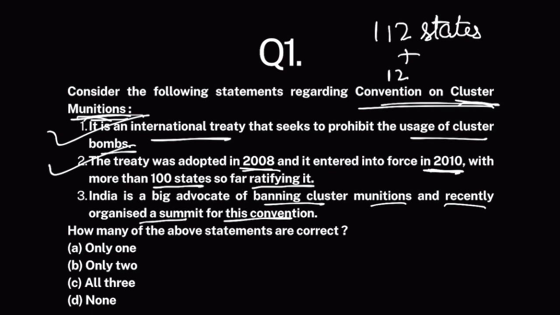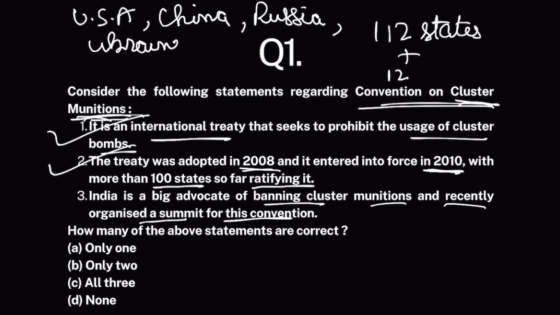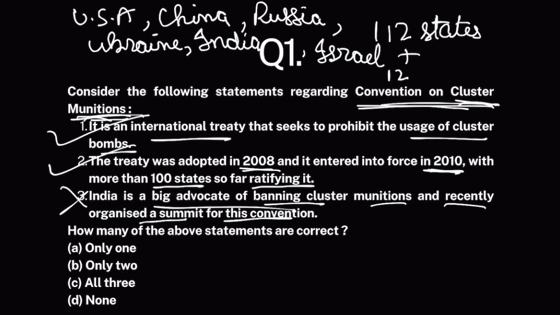Now the thing is that yes, more than 100 states have ratified it. But the major countries of the world like USA, major military powers of the world, China, Russia, even Ukraine, India, Israel, they all are not members to this convention. They refuse to sign this convention. So, India is a big advocate of banning cluster munitions? Absolutely not. India did not organize any summit for this convention because India is not part of this convention. So only two statements are correct. The correct answer is B.